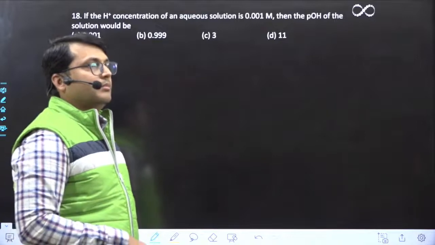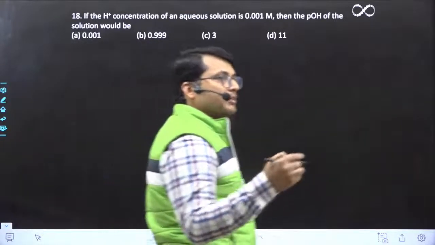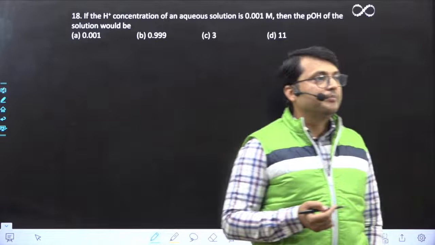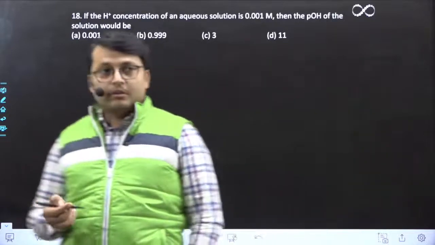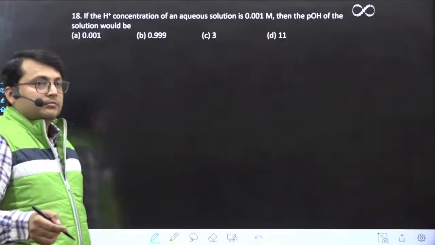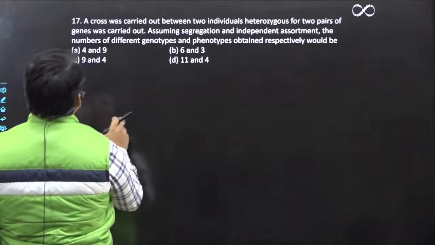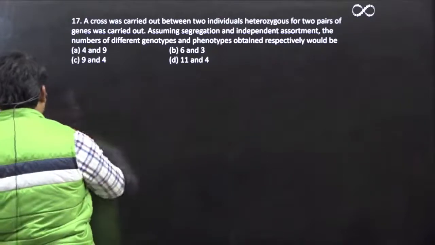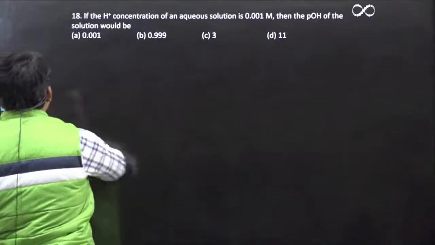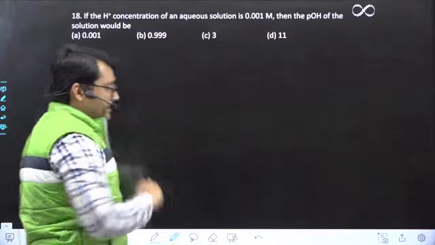Oh, is it? Maybe, unfortunately, I skipped one question, so we will get back to 17. Don't worry. Just a minute. Is it 17 we have not done? Oh, okay. Anyway, we are doing 18 first, and then we will get back to question number 17.